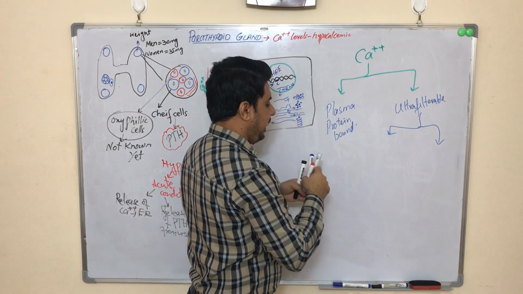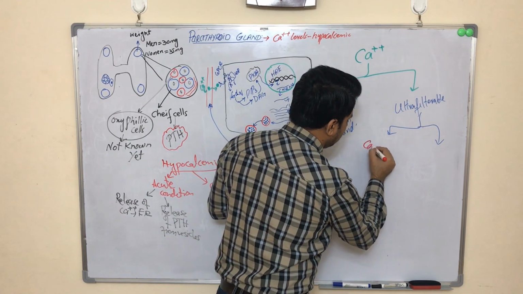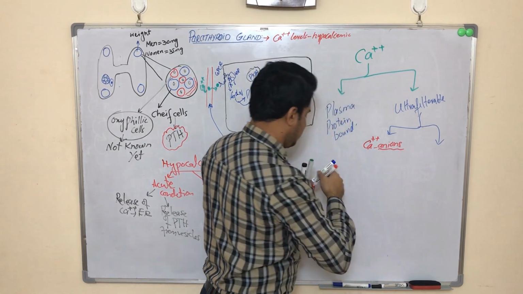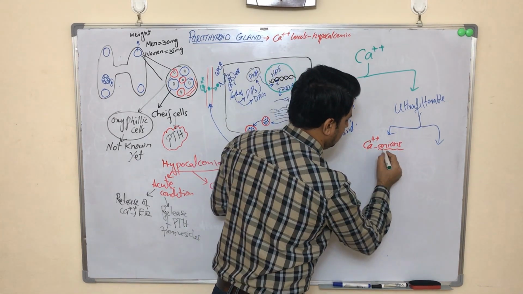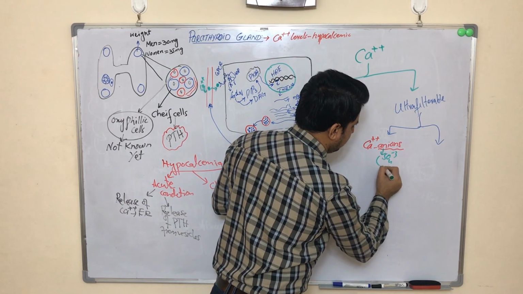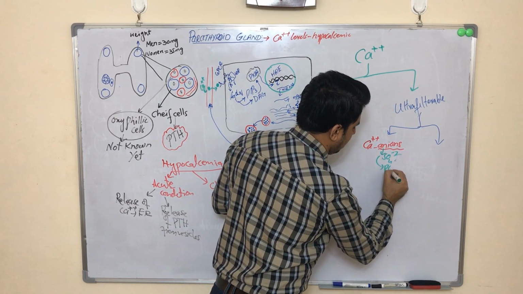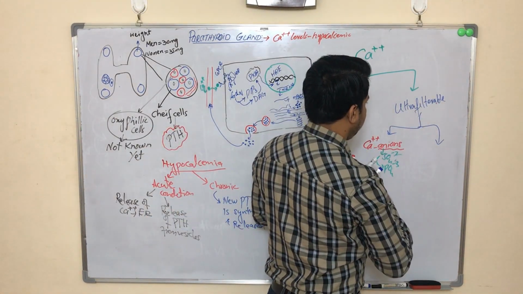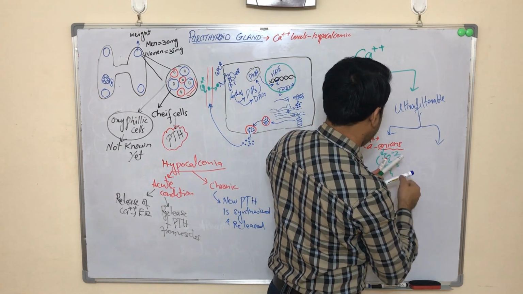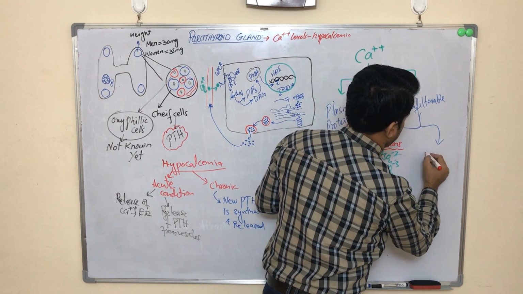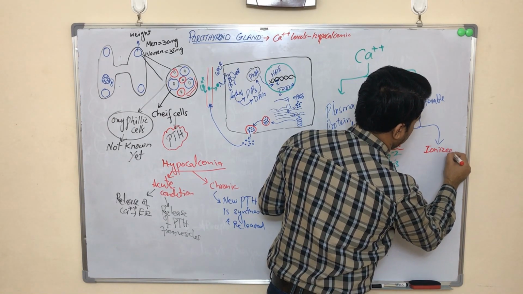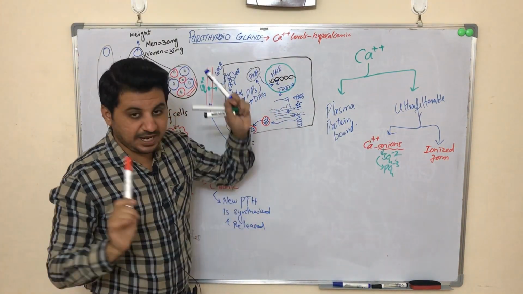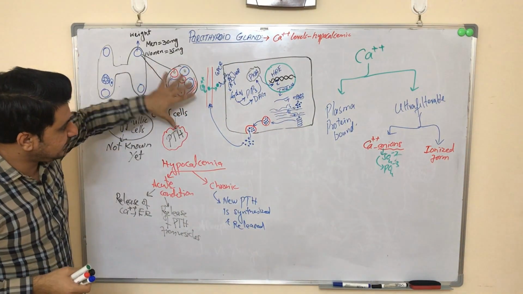Number one is the complex form, that is the calcium anion complex, and these anions are usually either sulfate or phosphates. And the second form of ultrafiltrable calcium is the ionized form.